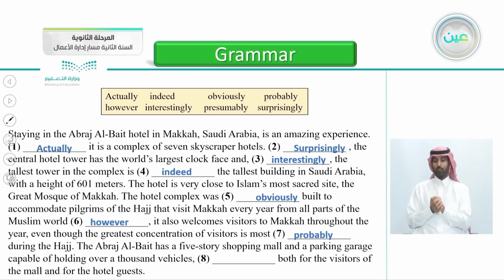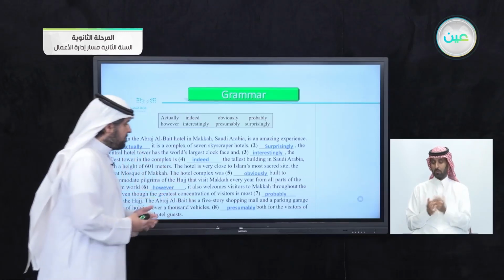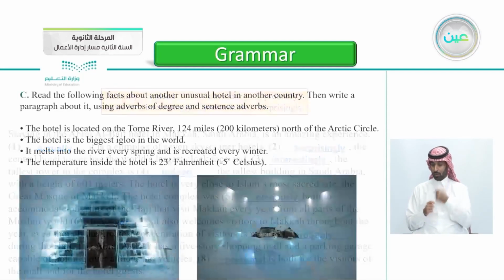Number 8, both for visitors of the mall and for the hotel guests. So number 8 is obviously what? Yes, presumably both for the visitors of the mall and for the hotel guests. So presumably something that you assume.